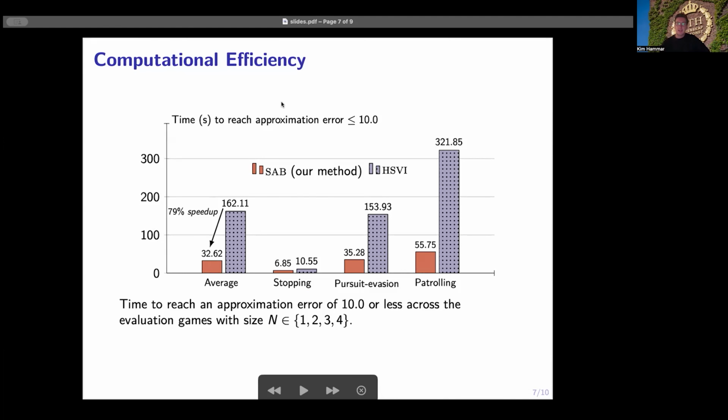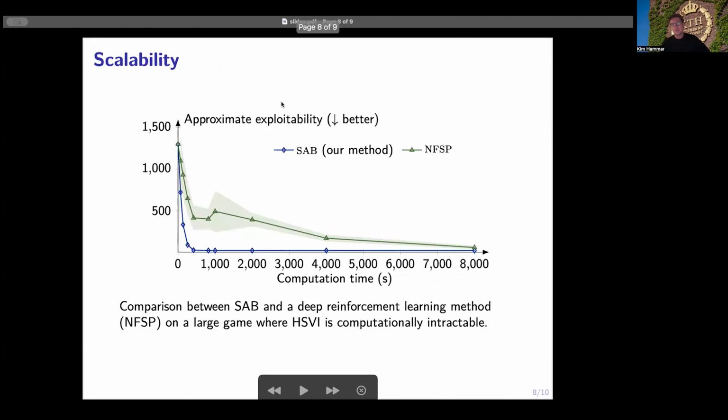And to illustrate the scalability, we have applied our method to a large game instance where we cannot apply HSVI because HSVI is limited to relatively small games. So for that reason, we instead compare our method with neural fictitious self-play, or NFSP, which is a deep reinforcement learning method. Here on the x-axis, you have the computation time, and on the y-axis, you have the exploitability.